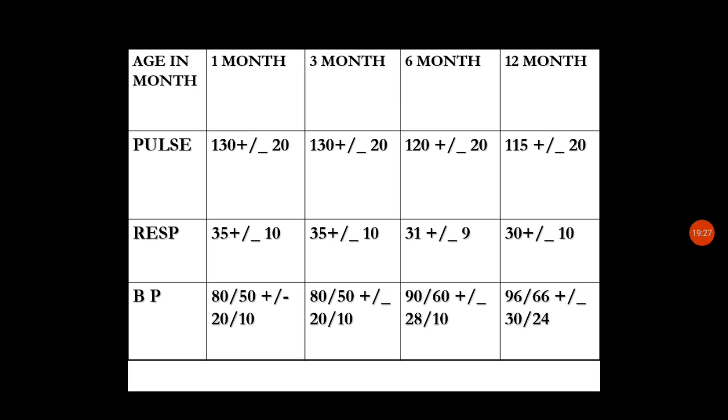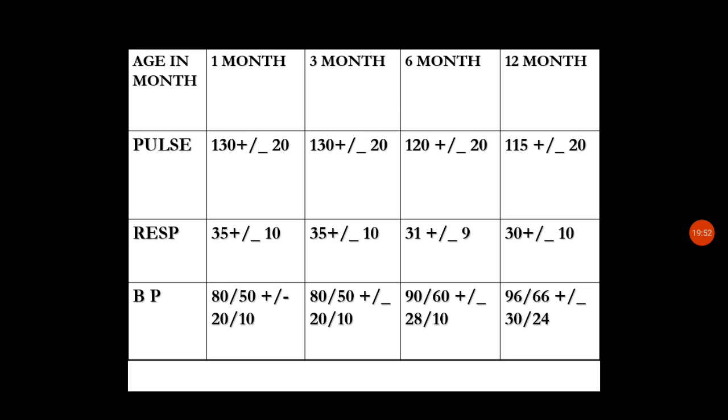So this will be changing according to the child's age. So in infant newborn you will be discussing. In the first 1 month the pulse will be 130 plus or minus 20, respiration will be 35 plus or minus 10, and blood pressure 80 by 50 plus or minus 20 by 10.